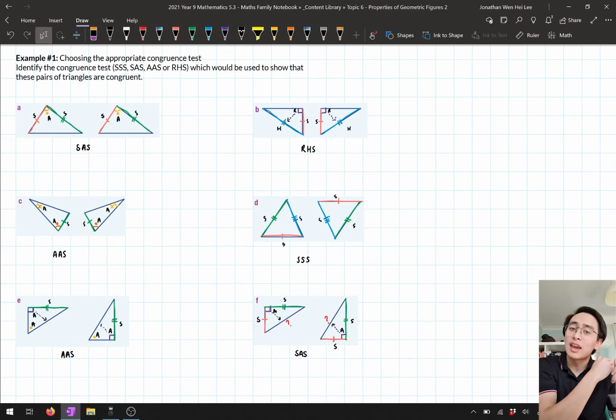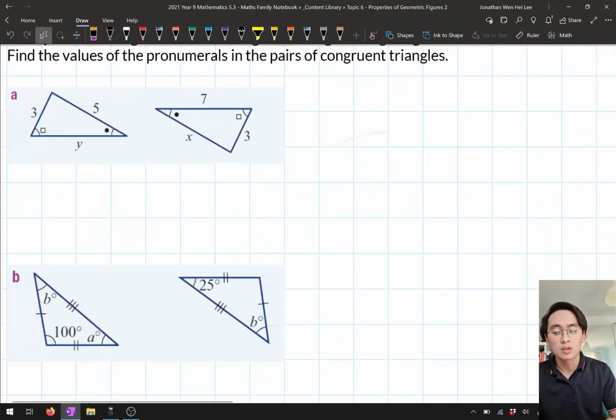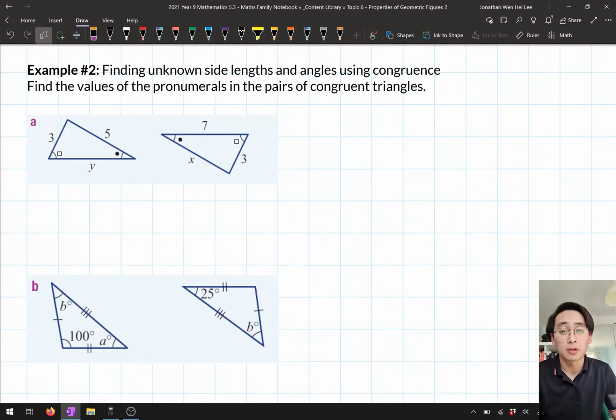So you want to be really careful and you want to just identify what type of test you're going to be using. Okay. The final thing we need to be able to do is identify corresponding sides and angles. So basically all we need to do here is we know that the following triangles are congruent. What we need to do is just find the missing values. So let's have a look at these first examples.